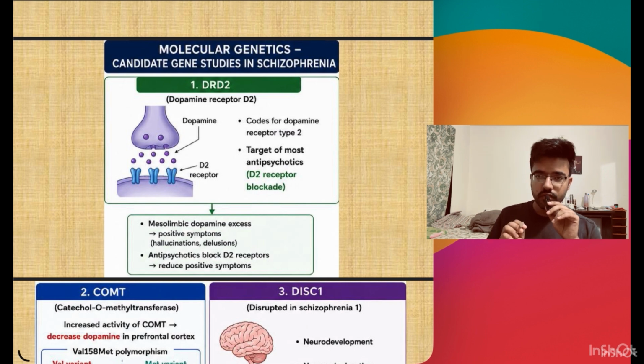The first gene we will be studying is DRD2, dopamine receptor type 2. This is the target for D2 blockade drugs like typical antipsychotics. And in the mesolimbic area, there is the dopamine axis, which is responsible for the positive symptoms in schizophrenia, that is delusion and hallucination. And antipsychotics block the D2 receptor to reduce the symptoms.